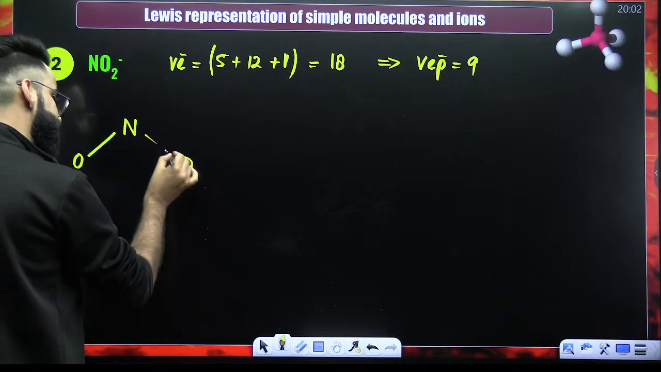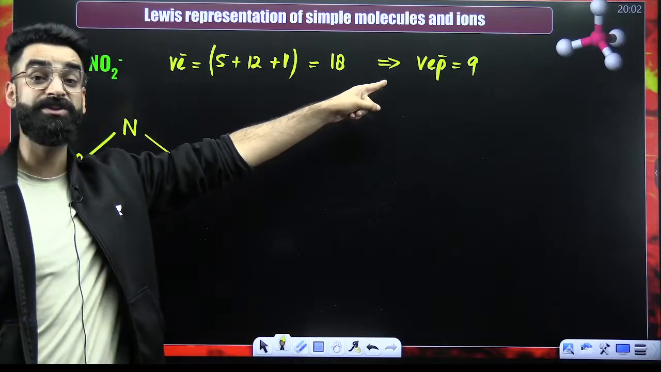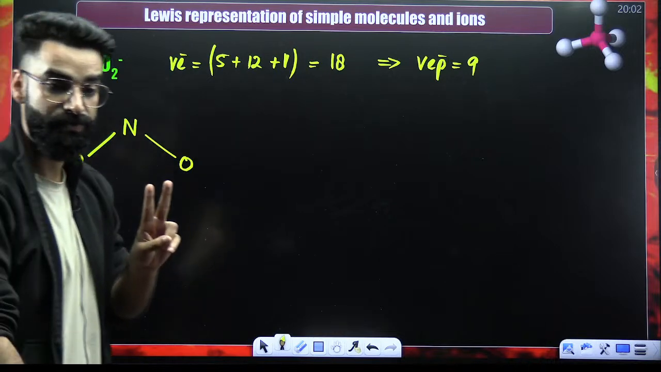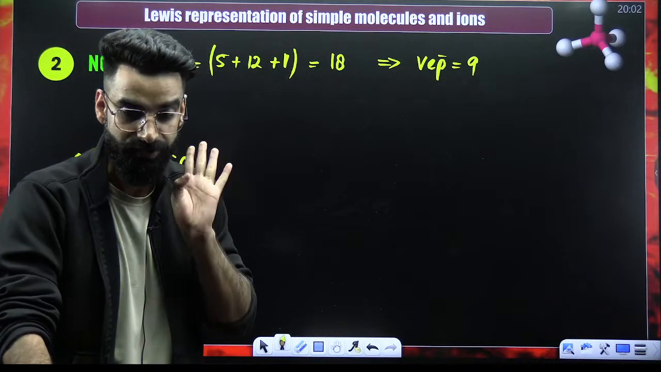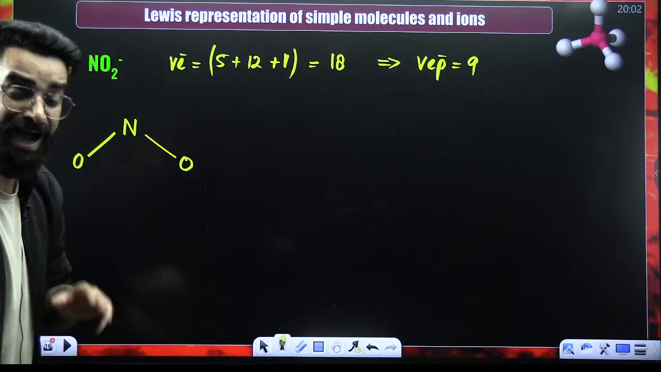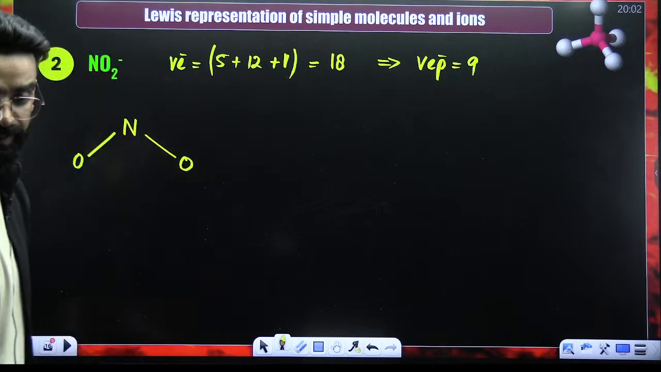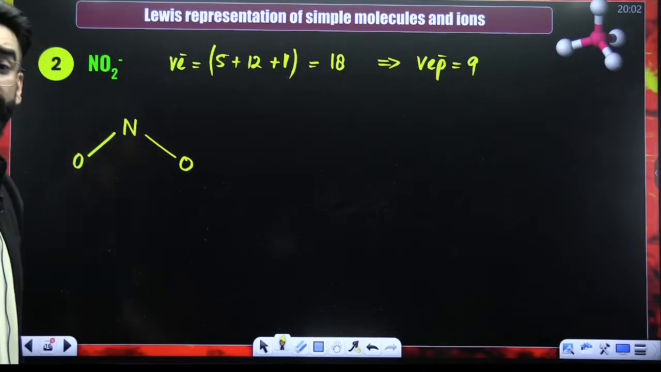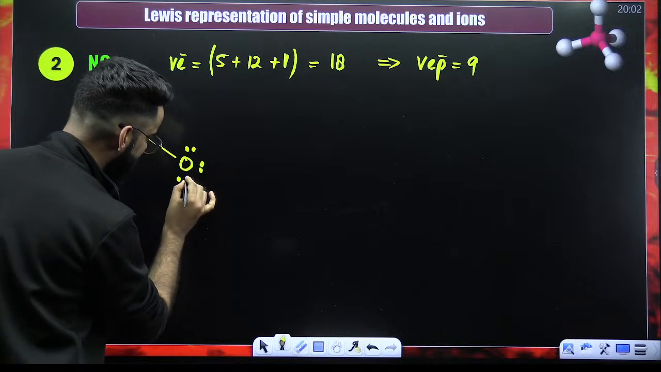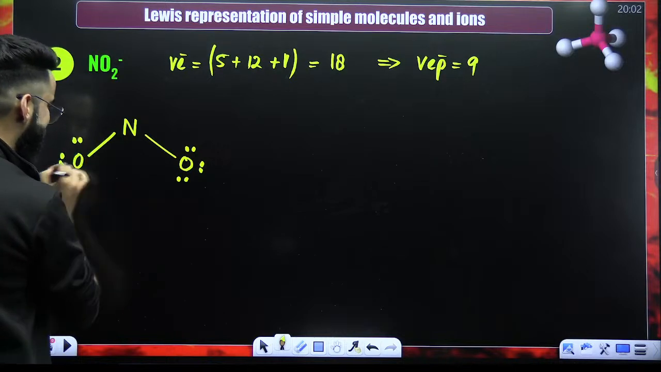Now put a single bond here. Given 2 single bonds, after giving the single bonds, how many valence electron pairs do we have? 9. Out of 9, how many have we used? 1 and 2. 2 electron pairs we have used. How many are left? 7. Now start filling the octet of the more electronegative element. Which one is more electronegative? Oxygen. So start filling the octet of oxygen. 2, 4, 6, 8. Octet of this oxygen is complete.